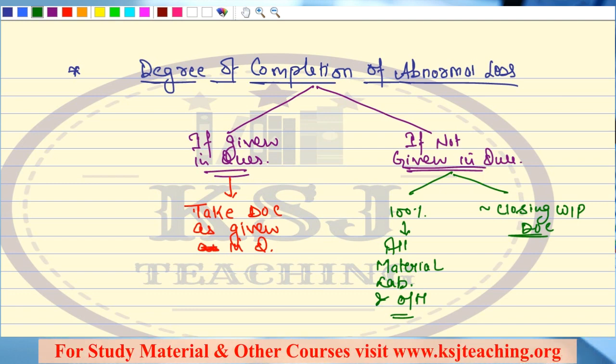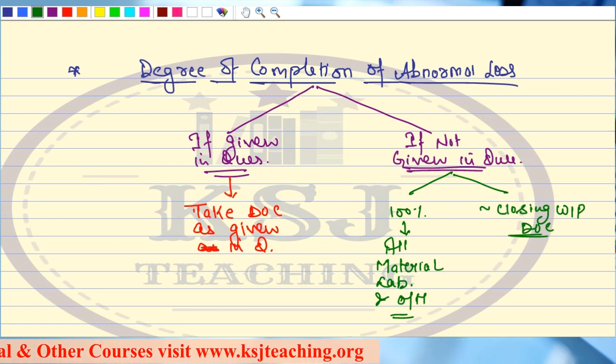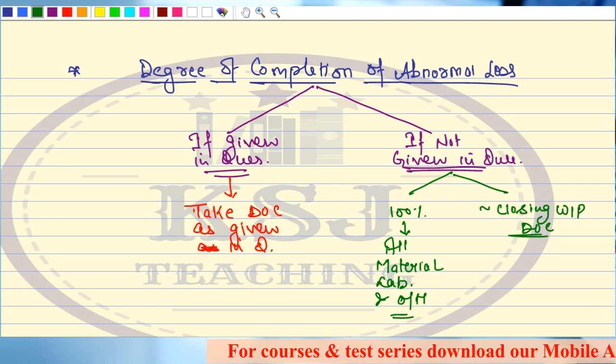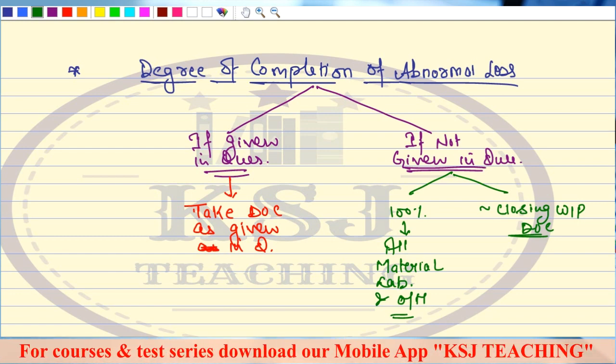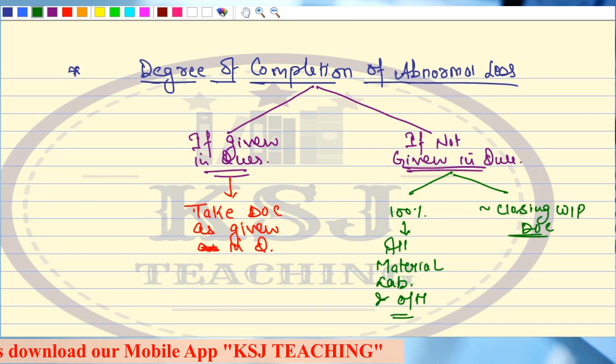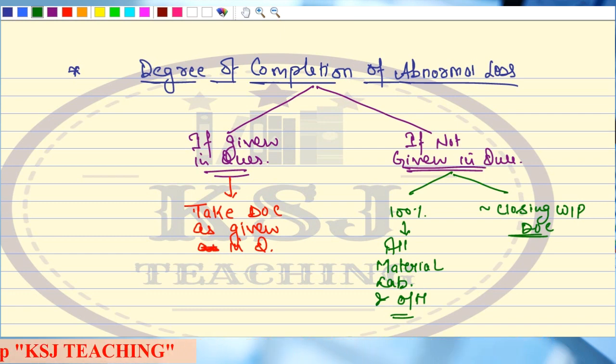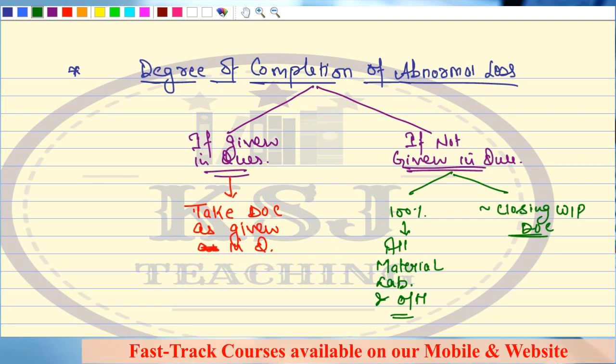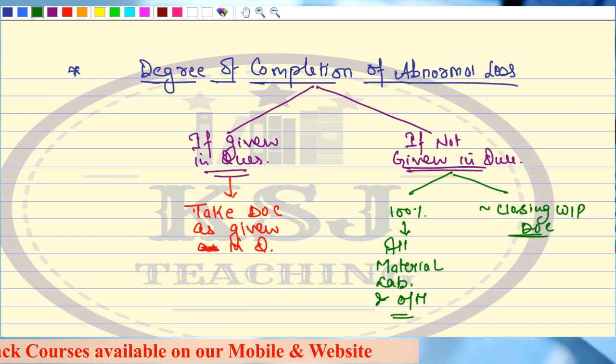Now, if the question is absolutely silent, you can take it either as 100% or equivalent to closing WIP. But you have to give a note at the bottom of your solution that this is what you have assumed. In many of the questions, you will find that degree of completion is given. See, degree of completion will be given for what? For FG, it is 100%. For closing WIP, it will be given to you. For abnormal loss, you have to specifically see whether it is given or not, or what is said in the question. It is to be treated accordingly.